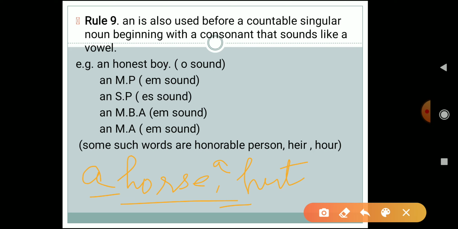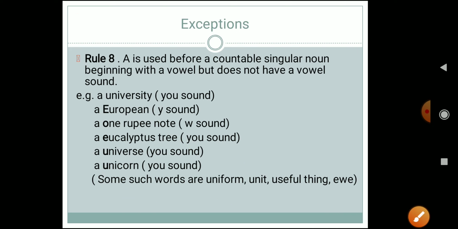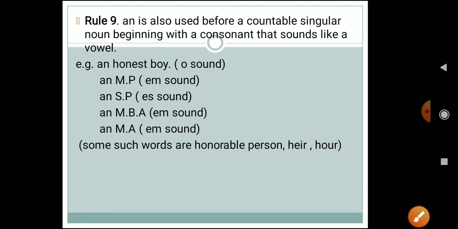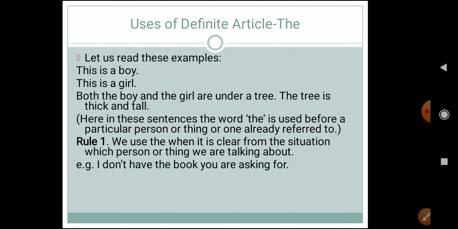Okay, I hope with these examples the exceptions are clear to everyone, that is, where to use a and where to use an. Okay, so in the next video we'll study the uses of the definite article the.